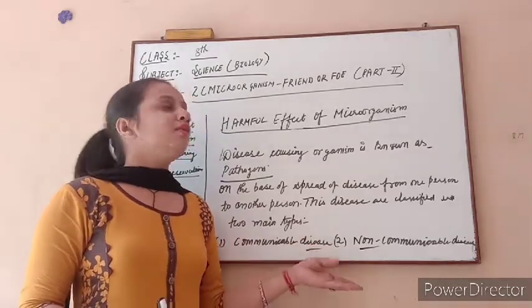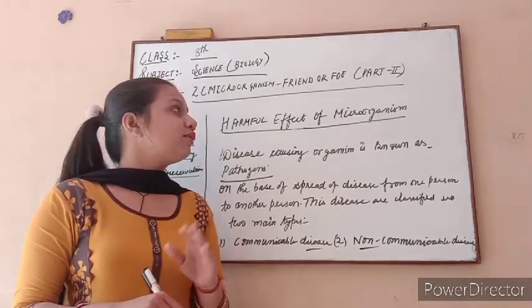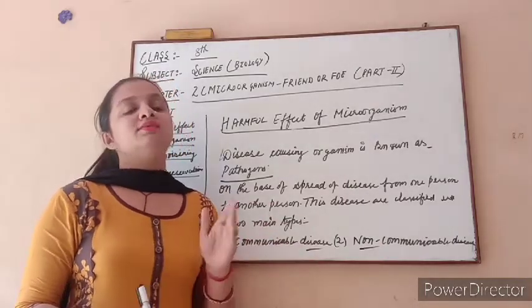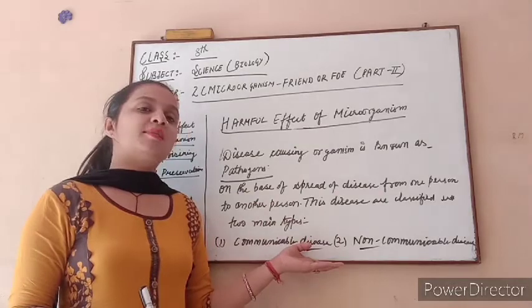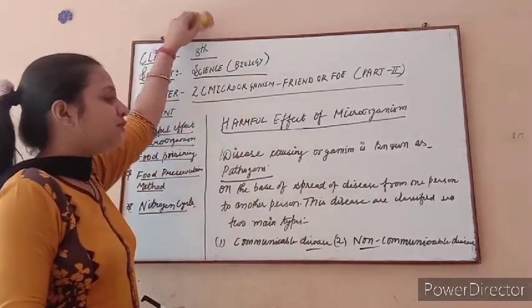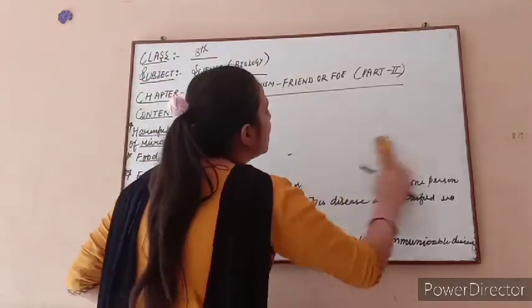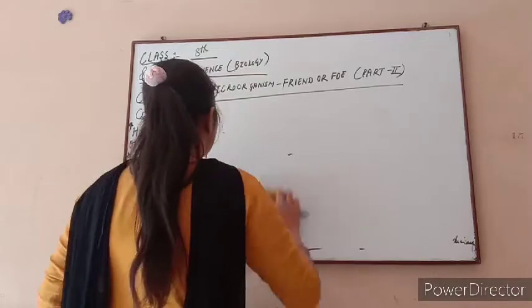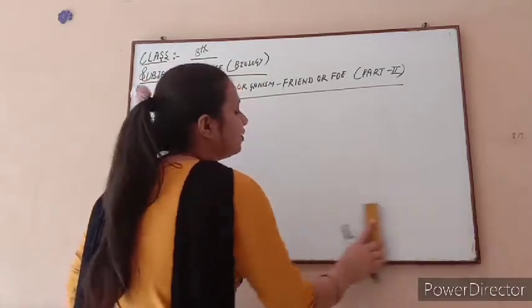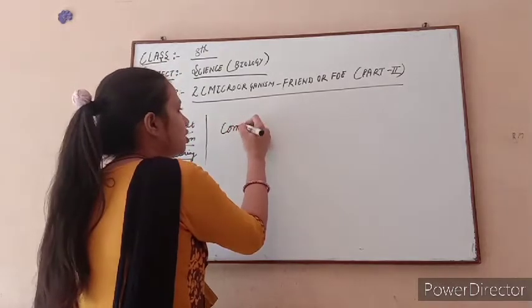To understand the harmful effect of microorganisms, it is necessary to discuss the two types of disease on the basis of spread: either it spreads from one person to another person, or it does not spread from one person to another person. So first of all we will discuss the difference between communicable disease and non-communicable disease.